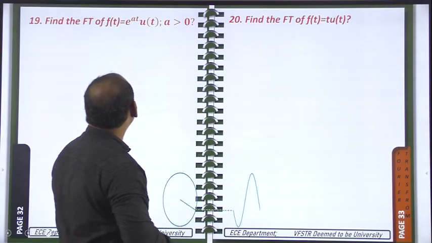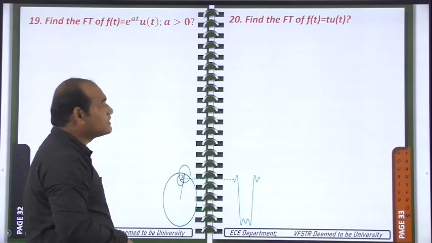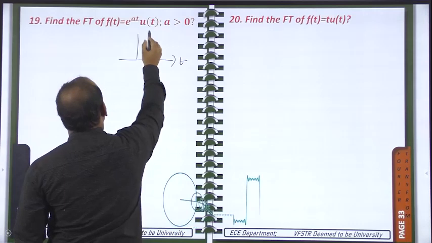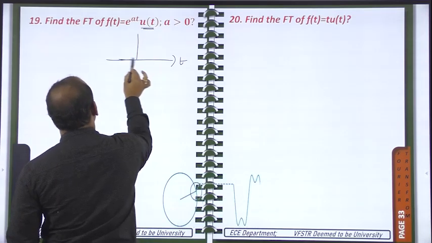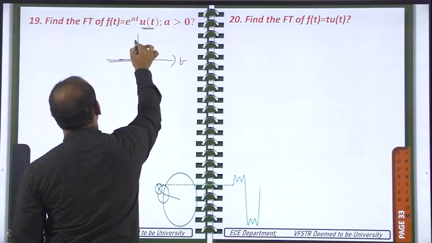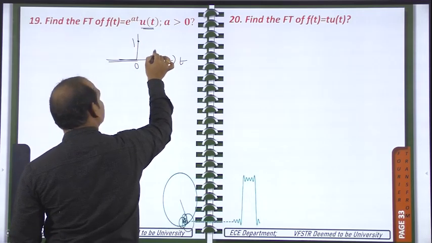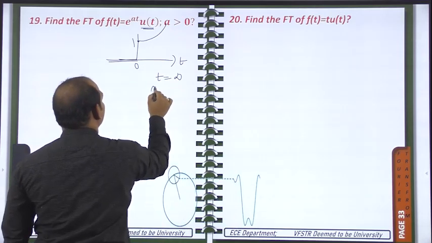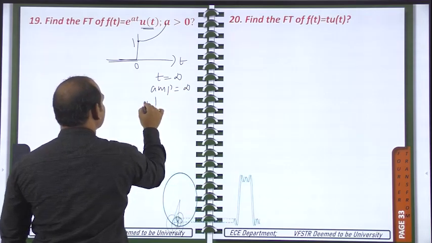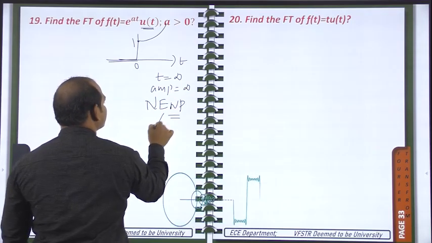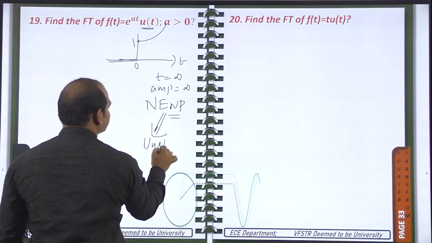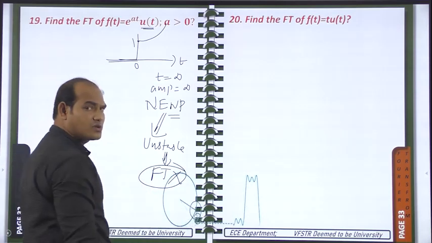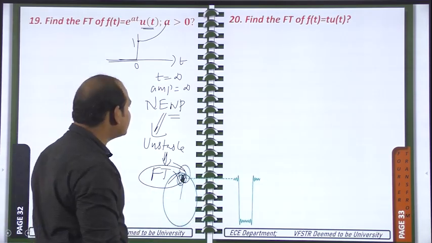Now the Fourier transform for e power a t u of t when a is greater than 0. So if you draw this signal graphically, because u of t is there, the signal will be available only on the right side. At t is equal to 0, e power 0 is 1, and as t is increasing, the signal will be increasing like this. Okay, so at t is equal to infinity, the signal amplitude is infinity. So it is neither an energy nor a power signal. For this type of signals, we can tell it is an unstable signal. For this type of signal, Fourier transform does not exist. Okay, if you do it you will get infinity, that you can check.